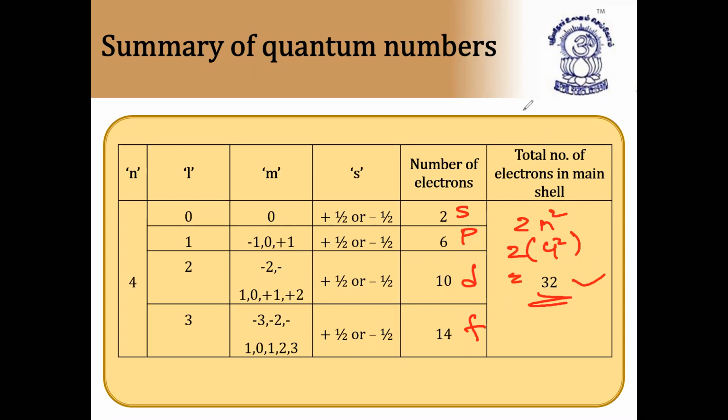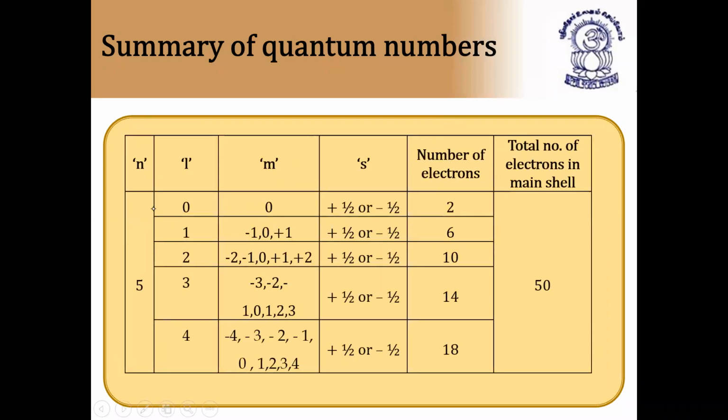So s, p, d, f. s will take a maximum of 2 electrons only: 1s1, 1s2, 2s1, 2s2, 3s1, 3s2. Wherever you take the s orbital, it has only 2 electrons. Whereas for p, we have px, py, pz, so px2, py2, pz2, that is 6 electrons. For d, we have 10 electrons, and for f, we have 14 electrons. So the maximum number of electrons the f orbital can fill is 14. I hope it is clear now. Next.